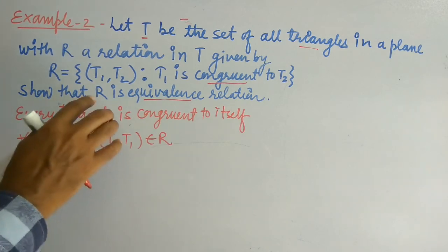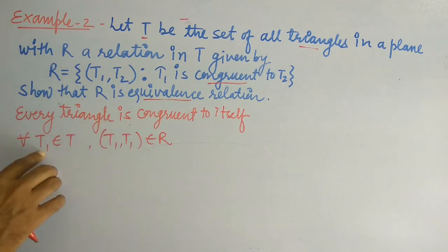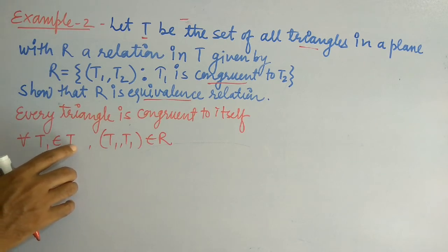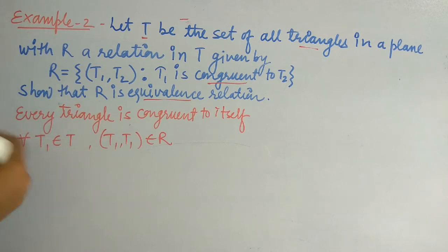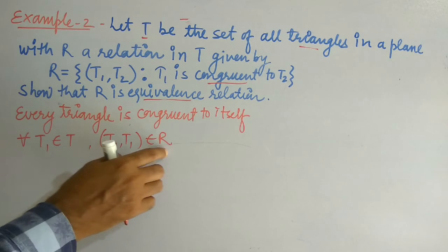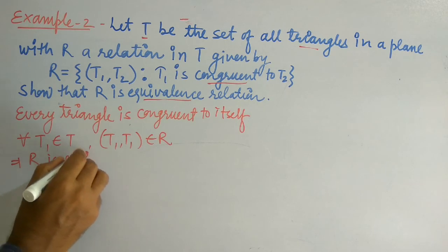So if we take T1 which belongs to the set T, T1 has itself as an image. This implies R is reflexive.